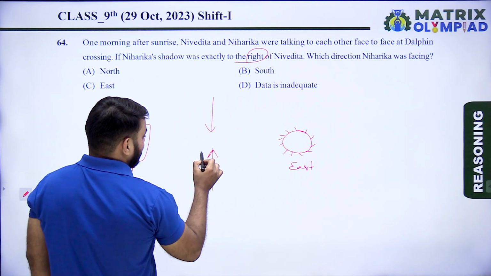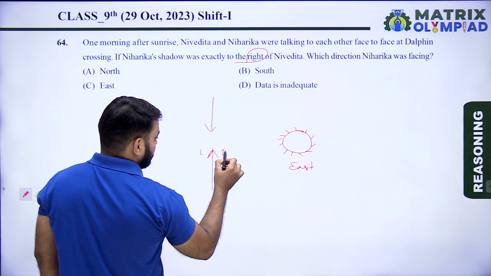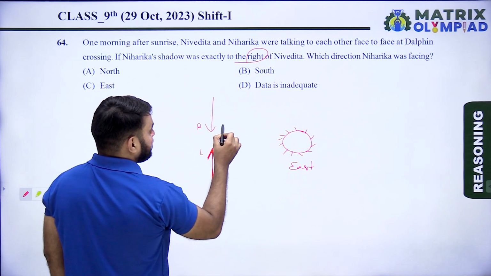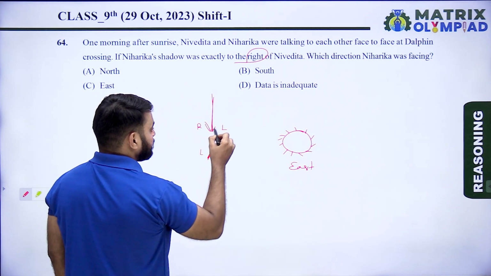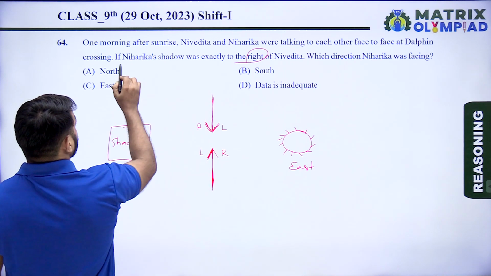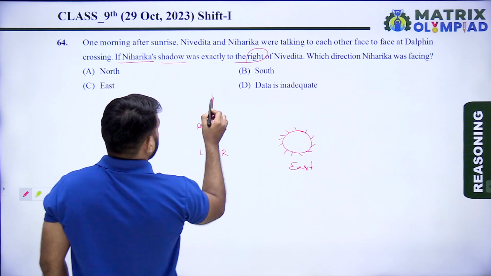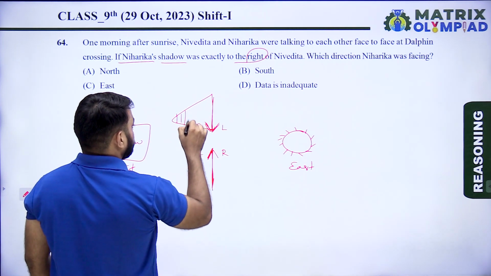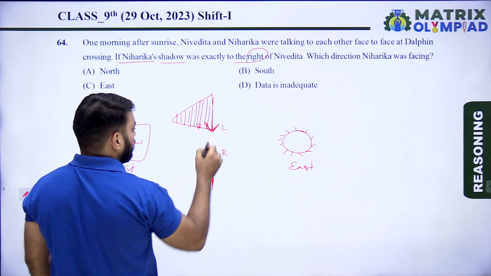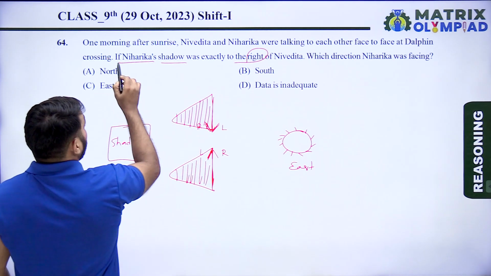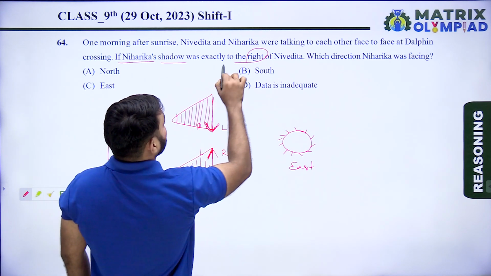So this is the left and this is the right of this person, and this is the right and this is the left of this person. So according to the question, both shadows were in the west direction.